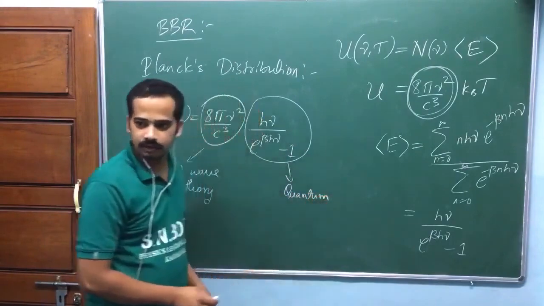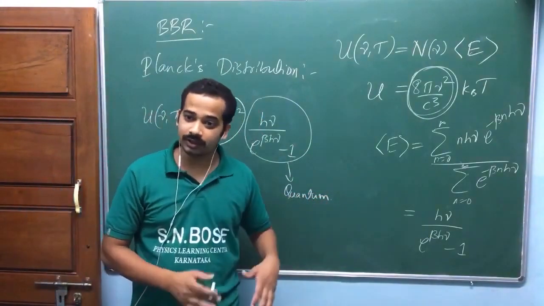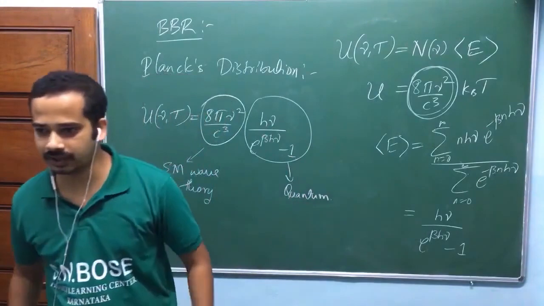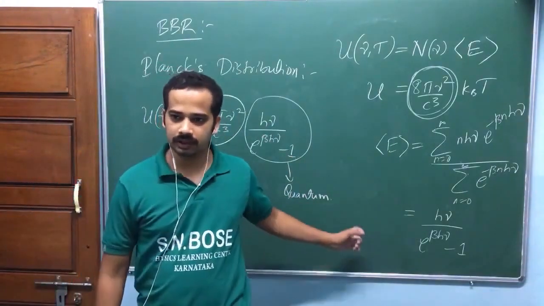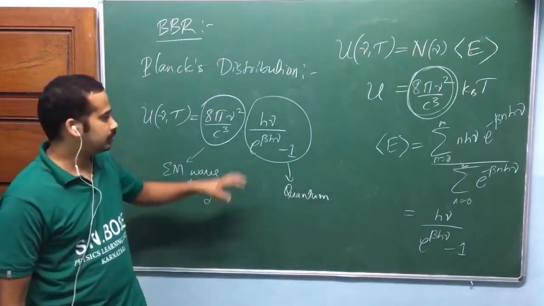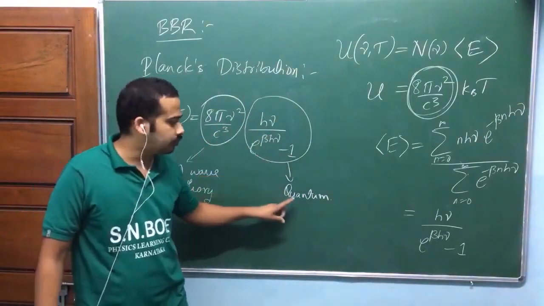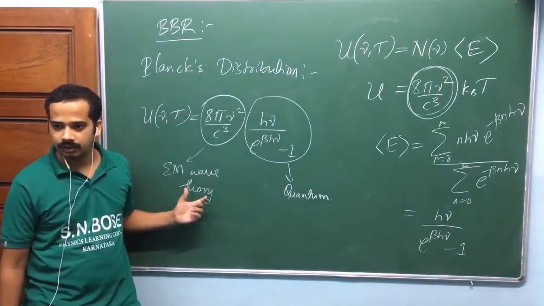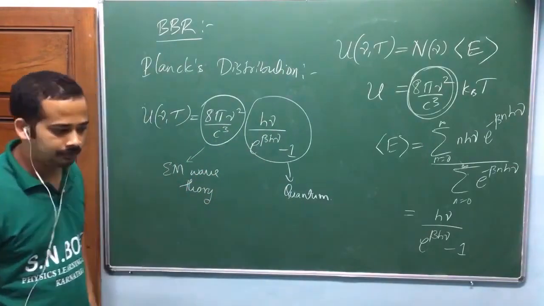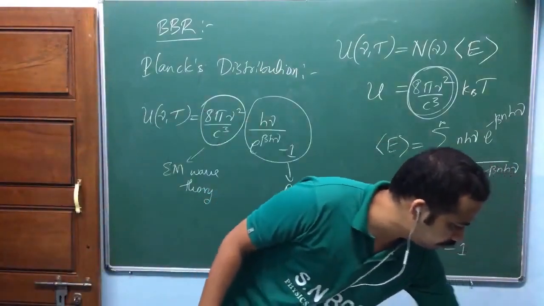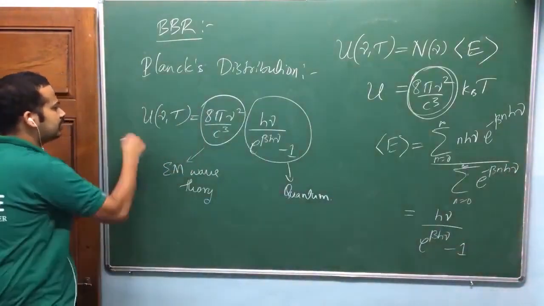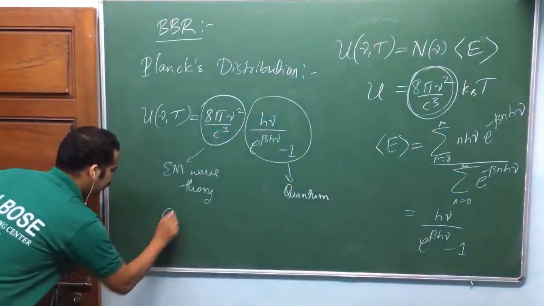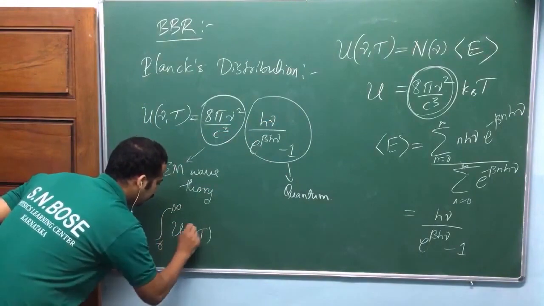So the quantum idea, because we can never think of an oscillator whose energy is quantized, not continuous. Am I right? Classically, its energy is half mv square plus half kx square, which is continuous. We can't even imagine this one classically, isn't it? But this part is derived by the quantum idea. This part is derived using the classical idea, isn't it? So then how do I integrate the energy density? How do you integrate? No, again, integration with respect to d nu, that's it. Again, you have nu here. It will be proportional to nu to the power 4. Integral 0 to infinity u of nu comma T d nu.